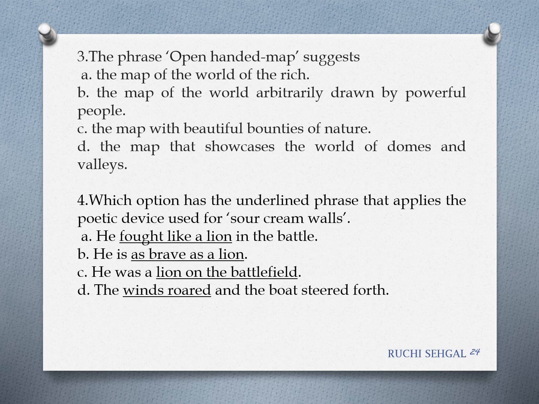With the same reference to context, the phrase "open-handed map" suggests, please use the technique of elimination. Map of the world of the rich? No, it's not just the world of the rich. Map which showcases the world of domes and valleys? No, it's not, because it's not the map, it's the paintings. Remember? Map with beautiful bounties of nature. Again, it's talking about the pictures that were there on the wall. Therefore, the correct option is B, the map of the world arbitrarily drawn by powerful people.